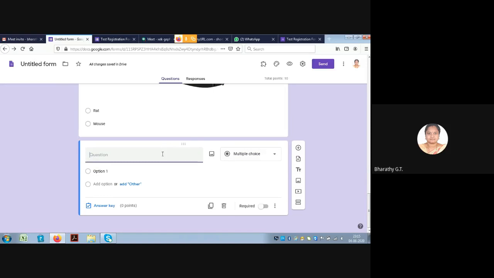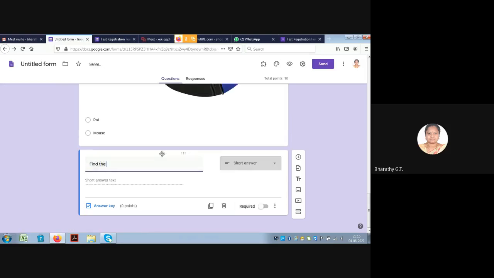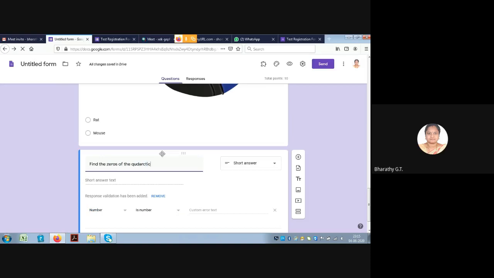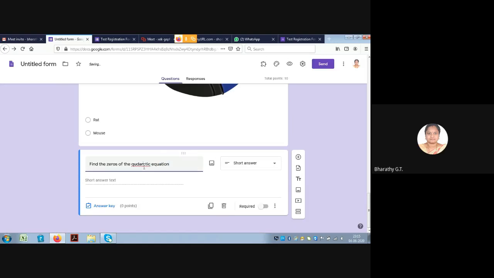So we can write: find the zeros of the quadratic equation. Again we will select image.